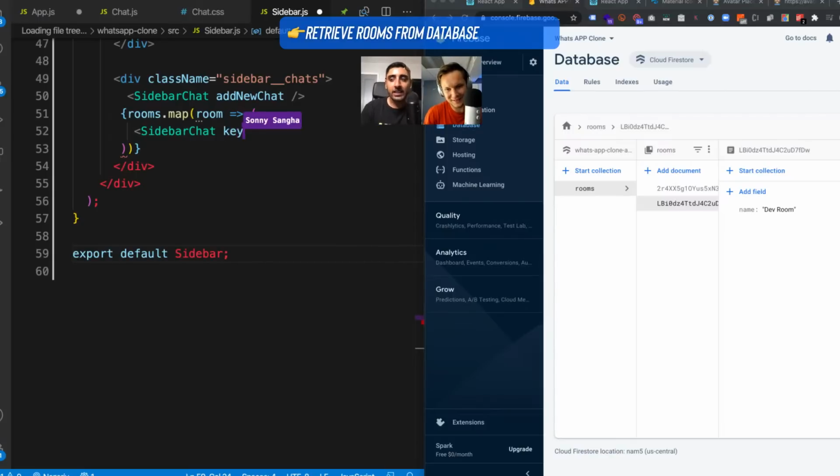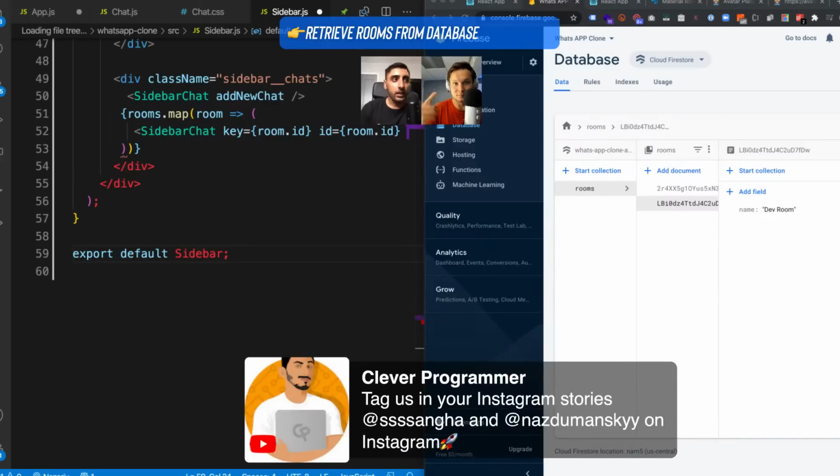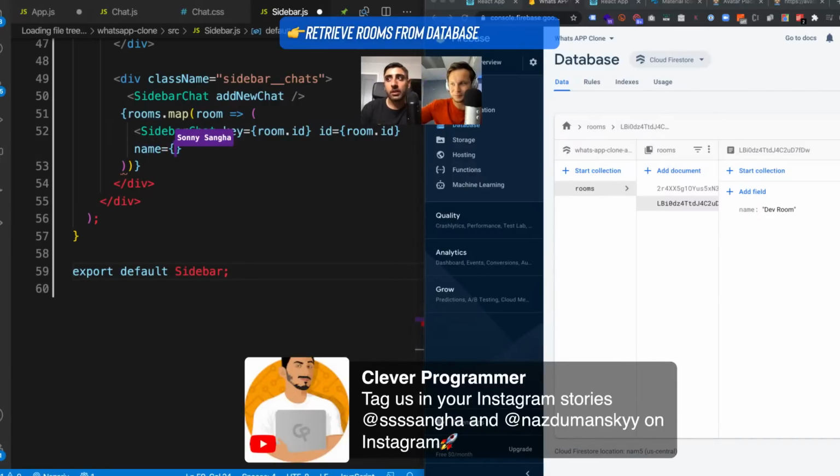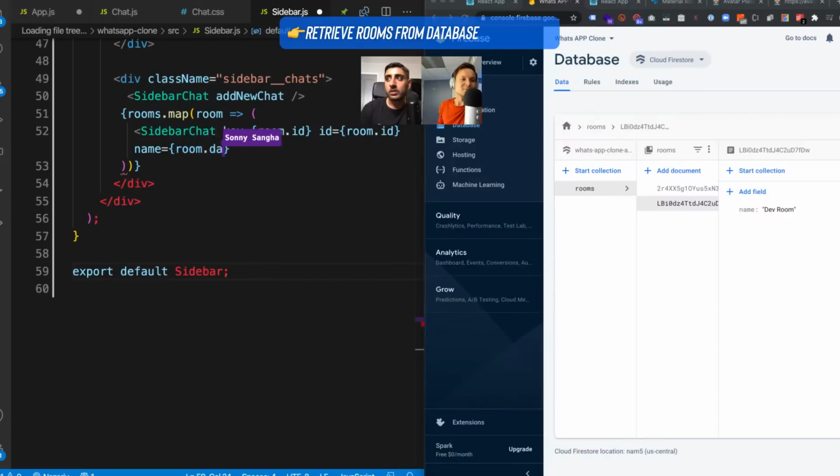So I'm going to give it a key. In React, a key is used for performance. I'm going to use the room ID as the key. I'm also going to give an actual ID to the component, and that's going to be the room ID. And I'm going to give a name. So the name of the component is going to be room.data.name, right? So when we refer to room.data.name, we're referring to the property that was added inside of those database fields. So the ones that were like dance room and those things.